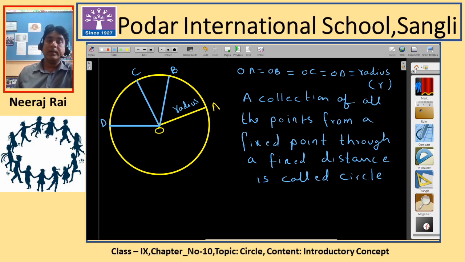This fixed point which we are talking about is nothing but the center of the circle. So this is called center. And when we talk about the collection of all the points, I am talking about these points, which I am putting in red color. There are infinite points, not only this point, there are n number of points. When we collect all those points and join them from a fixed point, the center, at a fixed distance which is the radius, it is called the circle. The plane figure which we get is a circle. So that is all about the definition of a circle.